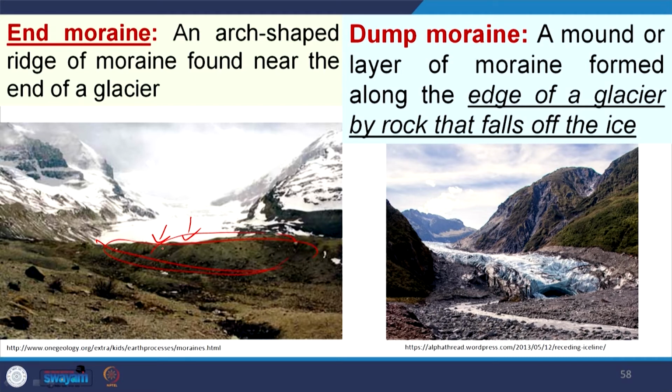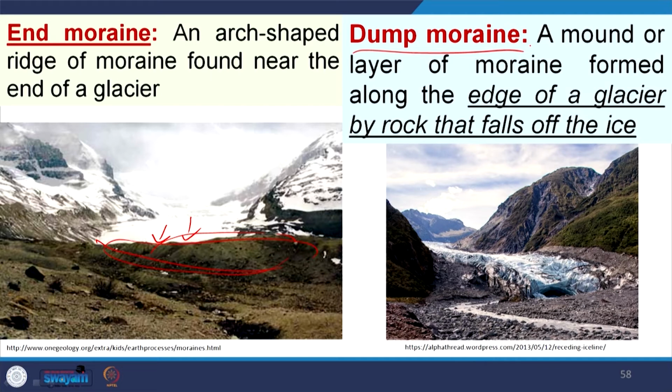And another type of moraine is called dump moraine. Dump means it is dumped. So, a dump moraine is a mound or layer of moraine formed along the edge of the glacier by rocks that fall off the ice. So, that means a rock fall from the ice.